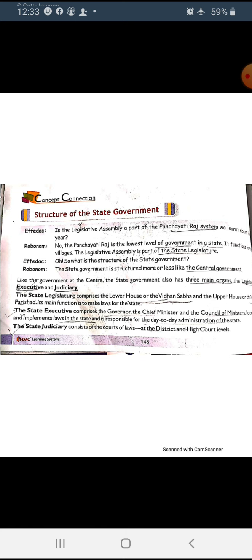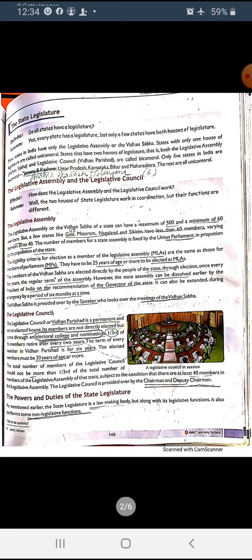The next organ is the state judiciary. It includes courts of law, the high court and the district court. So we have three organs like the central government: legislature, executive and judiciary.